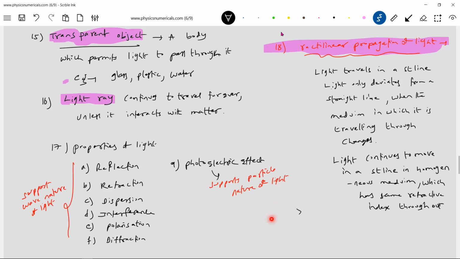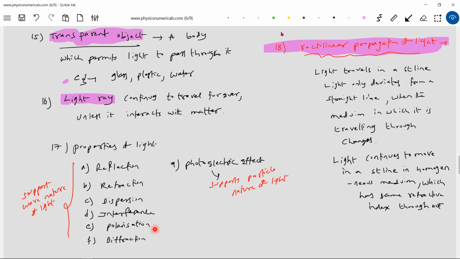Okay. In the next class, we'll deal with these properties, taking them one by one. We'll bring some laws which define each property of light, then go for the theory and application numericals. So the entire ray optics is what we'll be dealing with here.